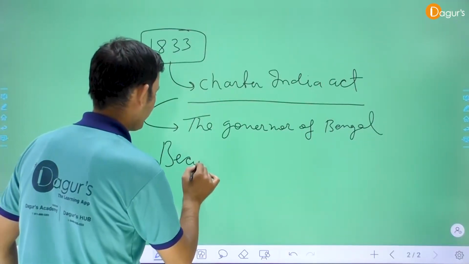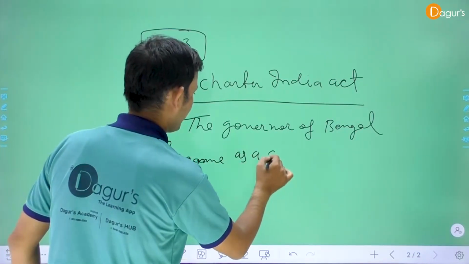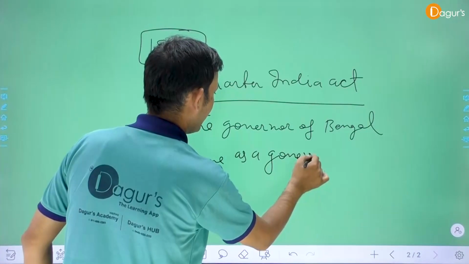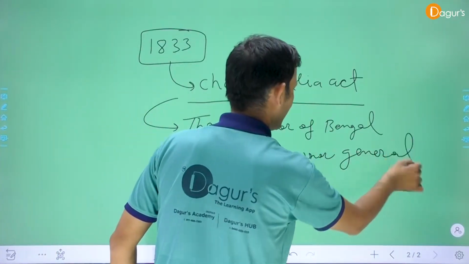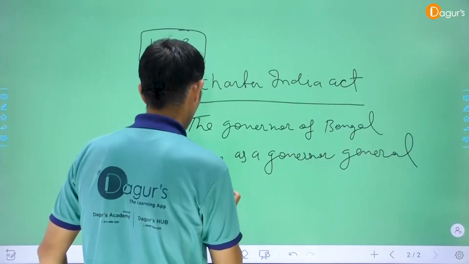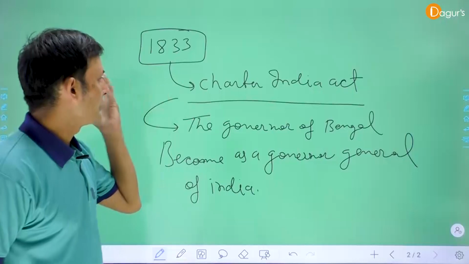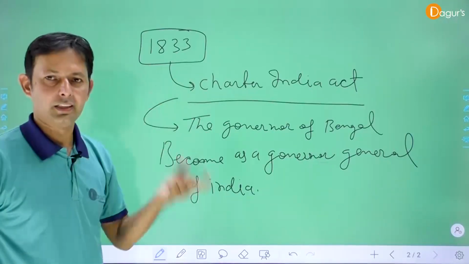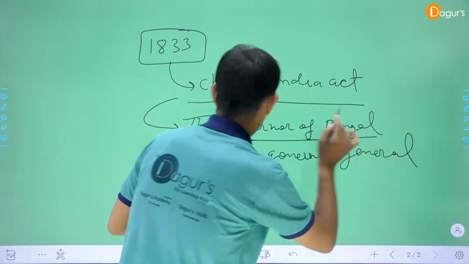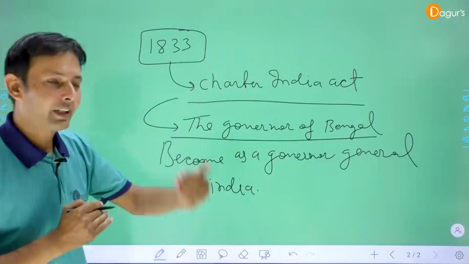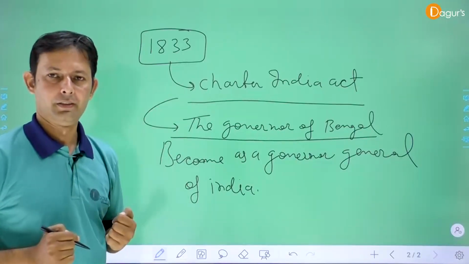Clear? Charter India Act 1833. The Governor General of Bengal became the Governor General of India, of the whole country.